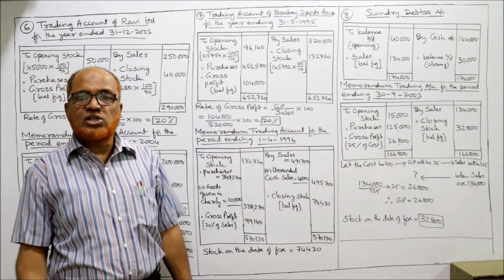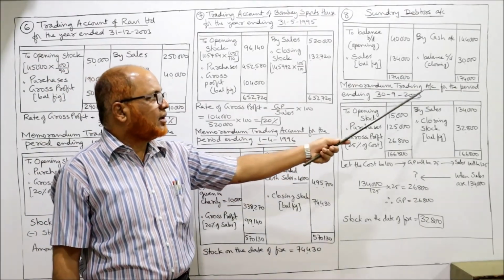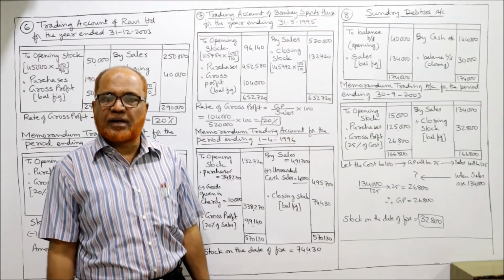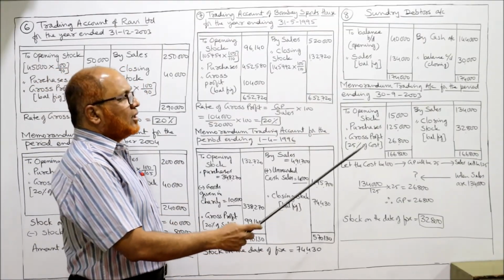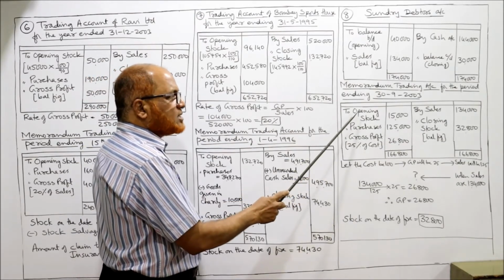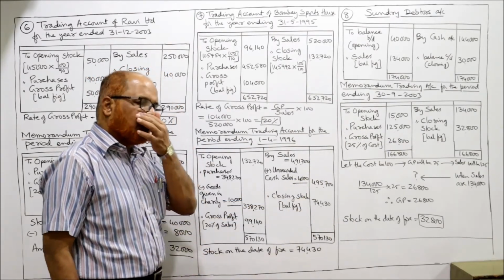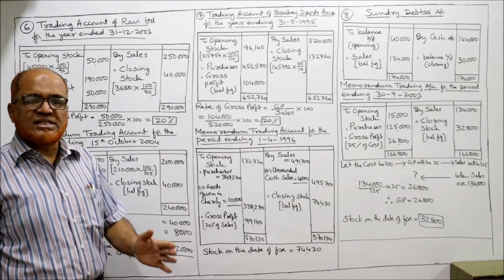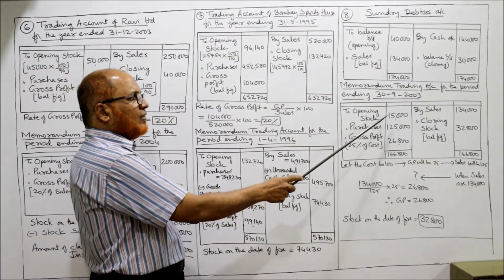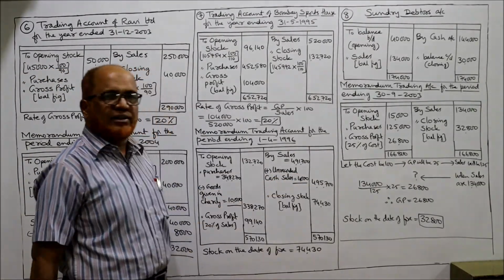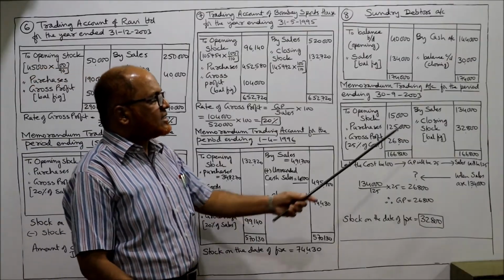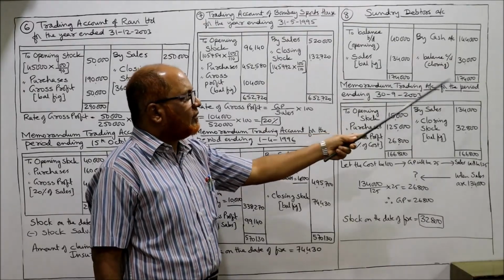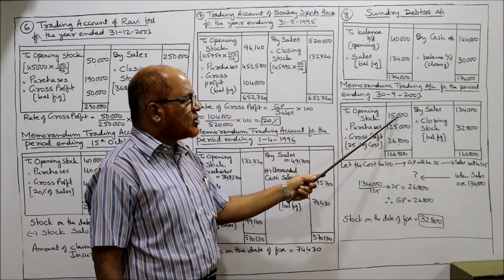Now we'll find out how much was the stock on the date of fire by making a memorandum trading account for the period ended 30th September 2003, the date of fire, right? The closing stock. Opening stock is given, 15,000 in the problem. Beginning of the year, 1st January 2003, the stock was 15,000. Purchases are given, 1,25,000. And sales just now we have calculated, 1,34,000. Sales अभी मालूम कर लिया 1,34,000. Purchase दे दिया, opening stock दे दिया.